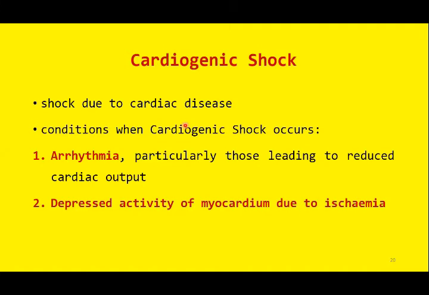It may be due to myocardial ischemia, or due to congestive cardiac disease. So these are the three important causes of cardiogenic shock: arrhythmia, myocardial ischemia, and congestive cardiac disease.